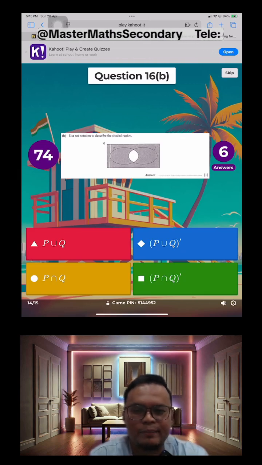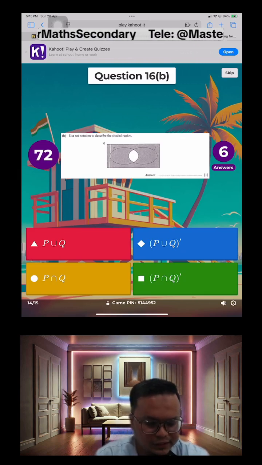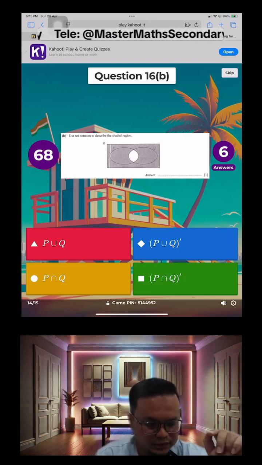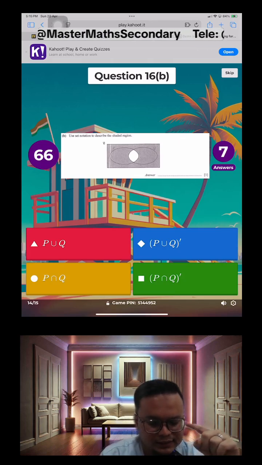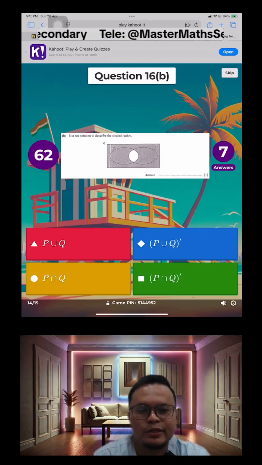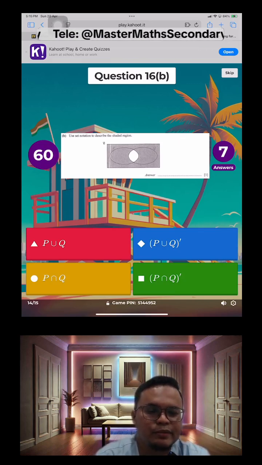Okay, so going back to 16 part B, this is a Venn diagram that has been shaded. They want you to write down the set that describes this shaded region here. Yes, Prakshan, you're right. Good, good. So you know your stuff, Prakshan. That's good.